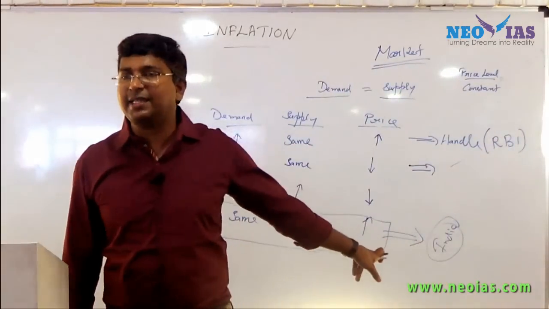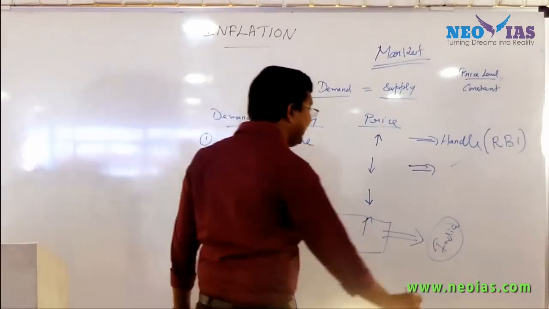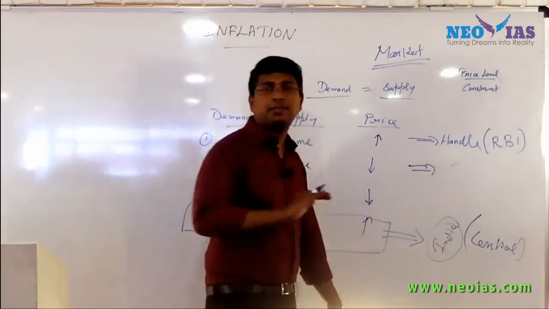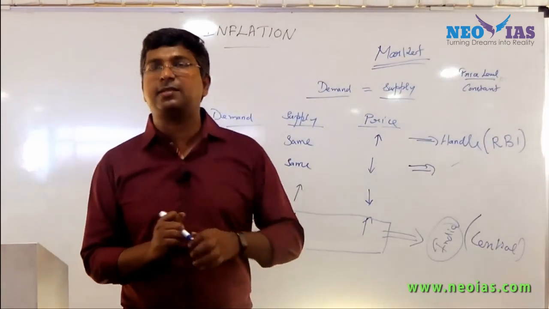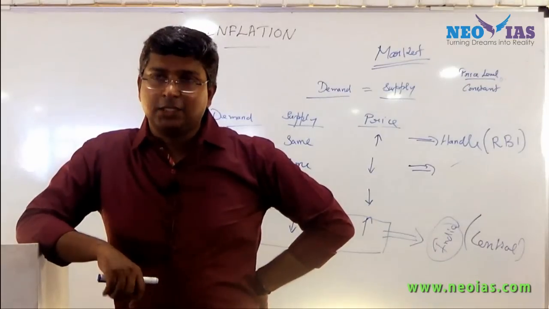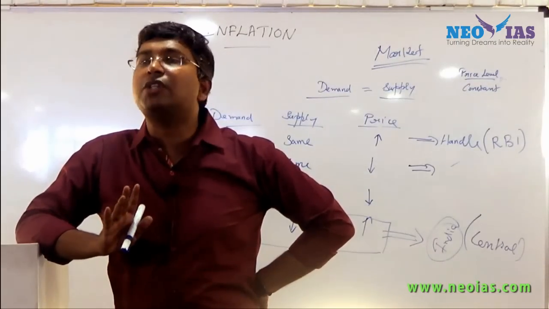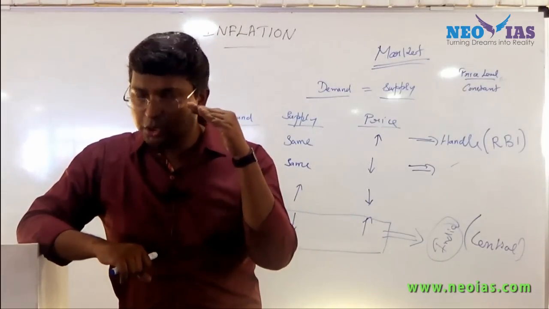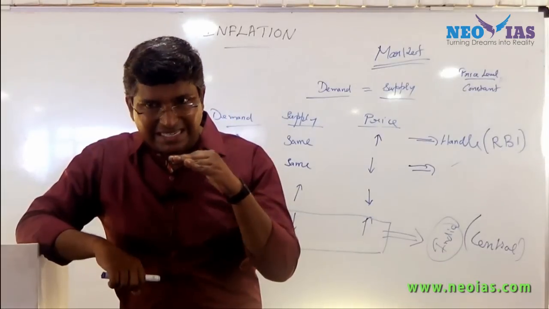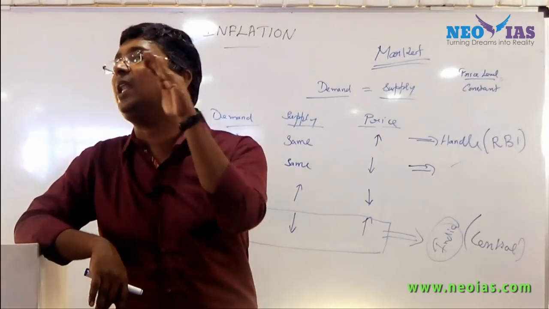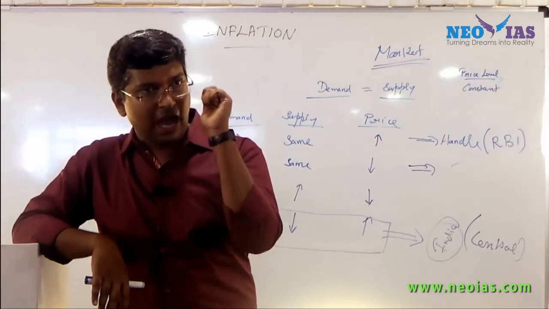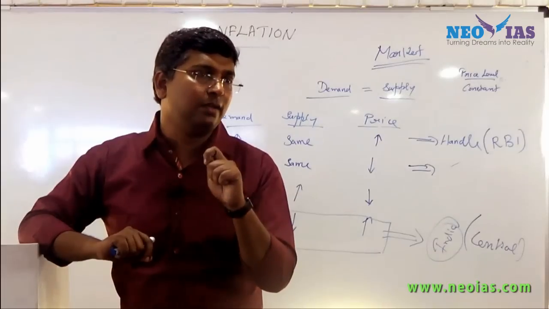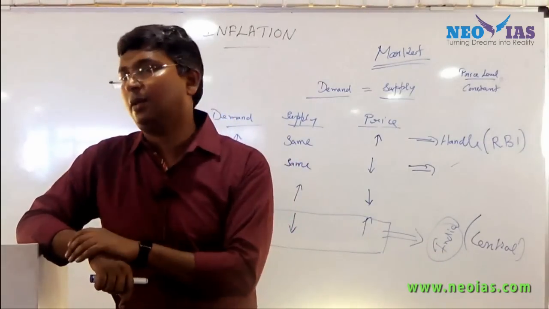Now in the normal case, who is responsible? It is the central government who has to see that the supply chain is proper and that supply constraints are removed at the earliest. So normally, to control inflation, both have to work together, especially the central government. It is basically the finance ministry through its fiscal policy, and the RBI through its monetary policy, that have to act consistently so that they can effectively control the price level.